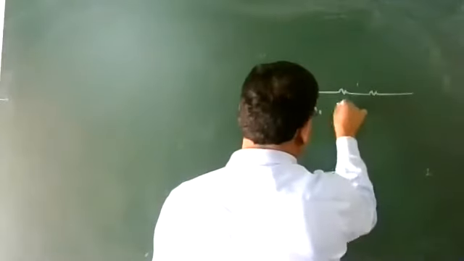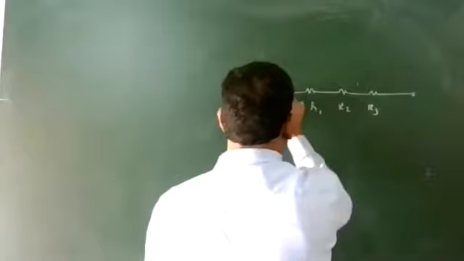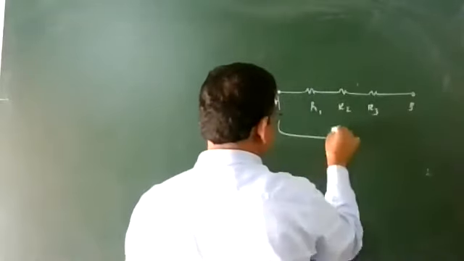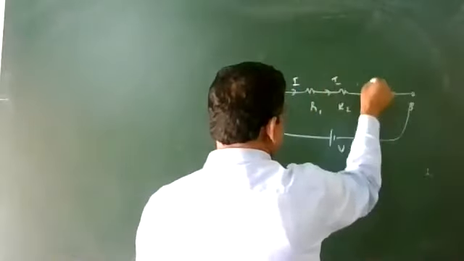When resistors R1, R2, R3 are connected in series between points A and B, the same current will flow through all the resistances.